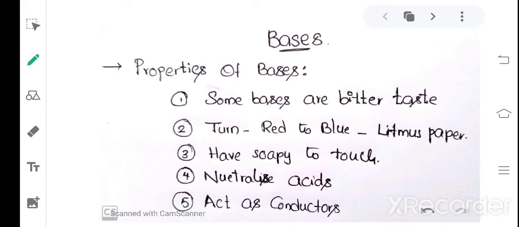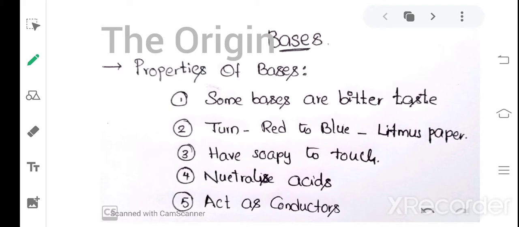Some bases have a bitter taste, and as usual some bases turn red litmus to blue. Bases are soapy to touch, and bases neutralize acids and produce salts. Bases act as good conductors. These are the properties of bases.